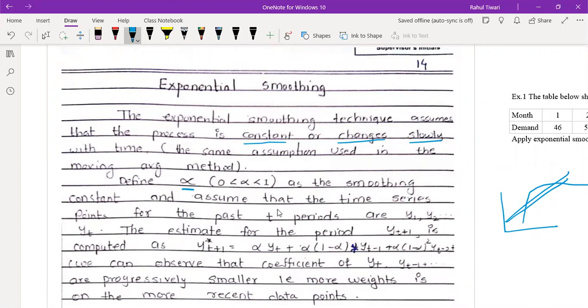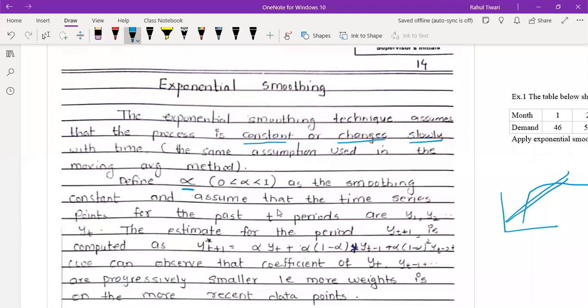Assume that the time series points for the past t periods are y1, y2, y3. So this is very simple. We have data y1, y2, up to yt, and we have t periods. Now I am interested in estimating yt plus 1. How to estimate this?